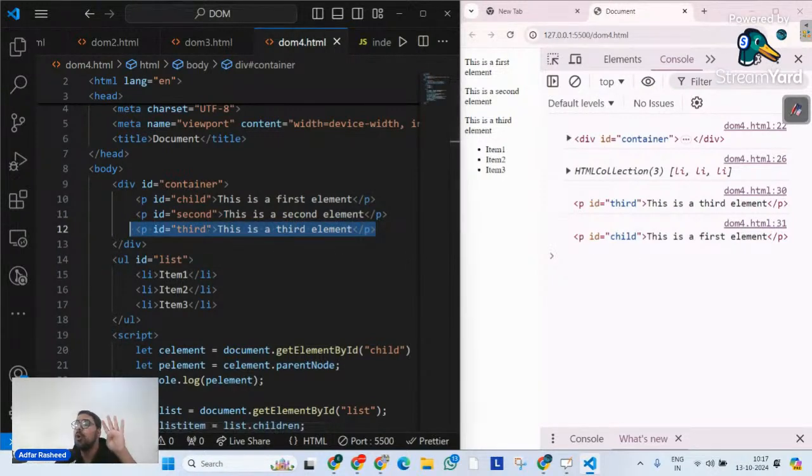So this is the fourth method with the help of which we can find the relationship between this element and other elements, and that's what we understood from our combinators as well. What were combinators? The relationship between multiple elements: parent, child, sibling, general sibling, adjacent sibling. In a similar way, the DOM also allows us methods with which we can find the relationship between this element and other elements around it, or parent or child. So we have these methods. There are two last methods that I can remember right now, and those two methods are first element child and last element child. What do I mean by that?